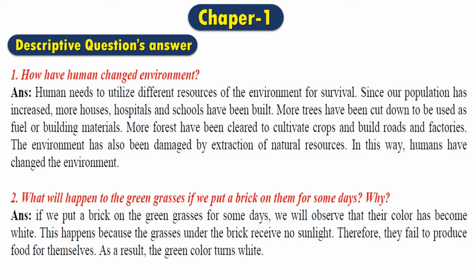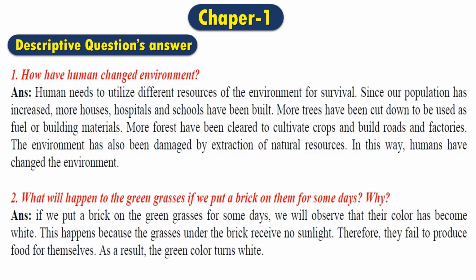In question number 2, what will happen to the green grasses if we put a brick on them some days, and why? The answer says, if we put a brick on the green grasses for some days, we will observe that their color has become white. This happens because the grasses under the brick receive no sunlight. Therefore, they fail to produce food for themselves. As a result, the green color turns white.